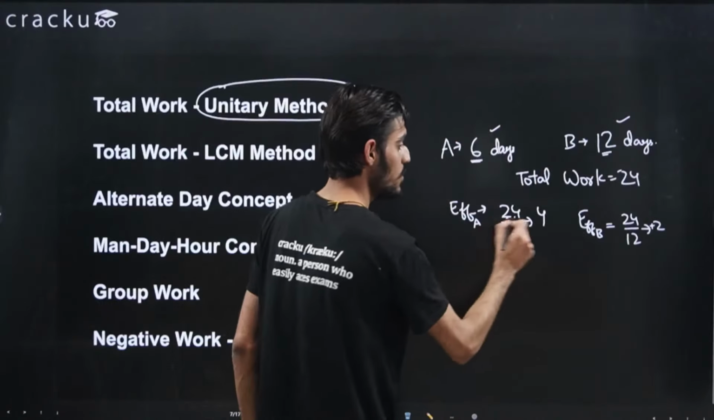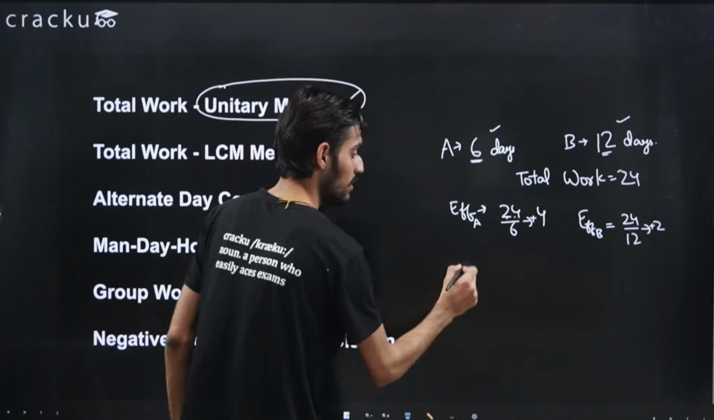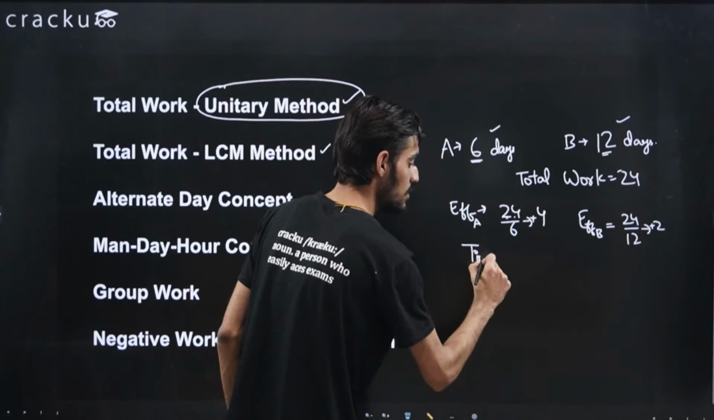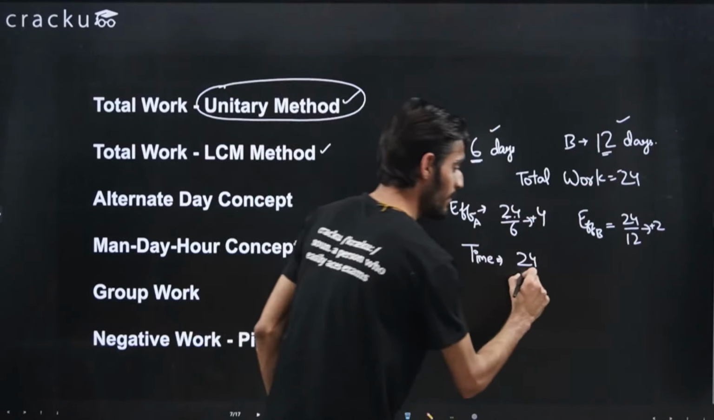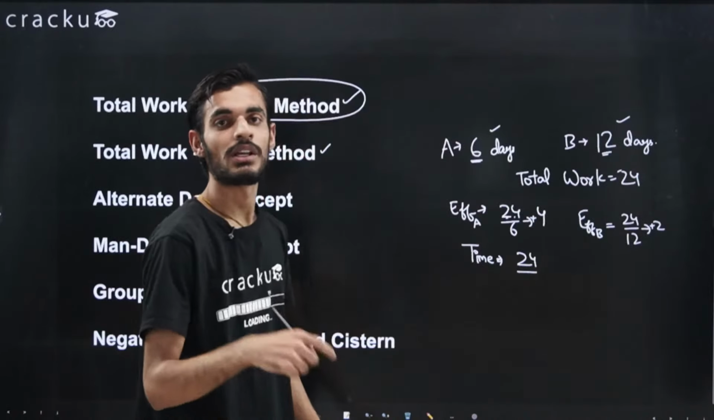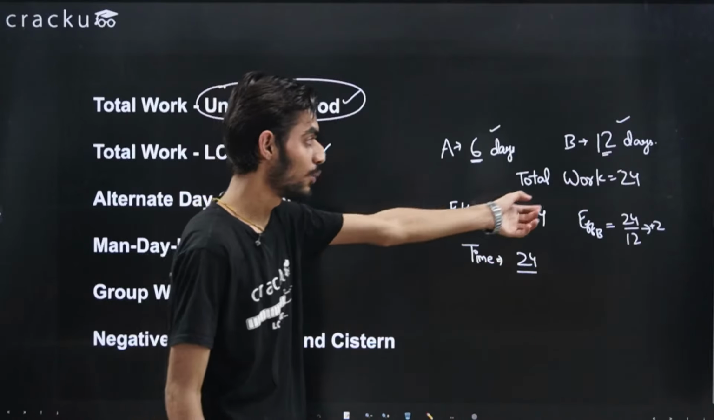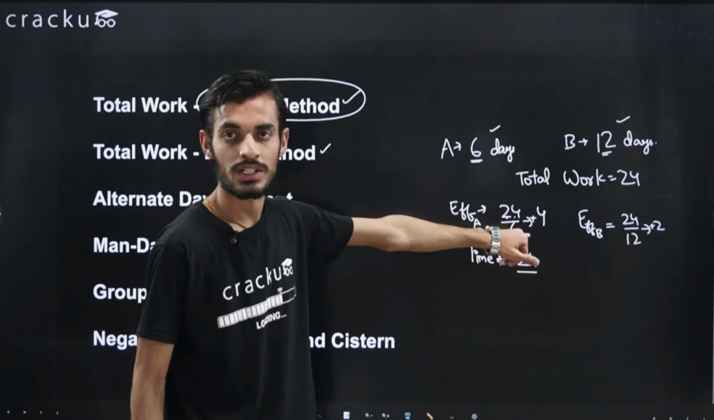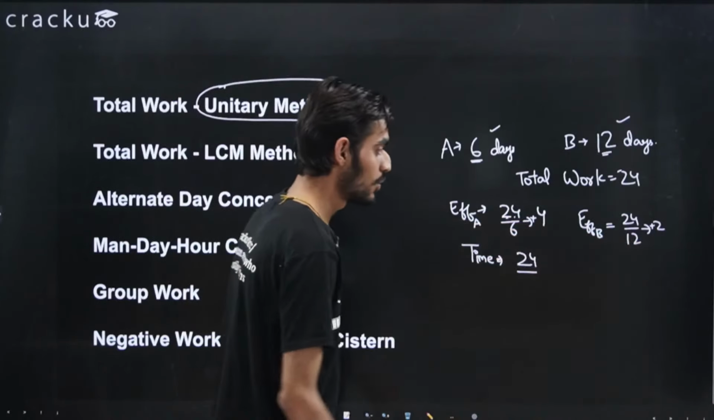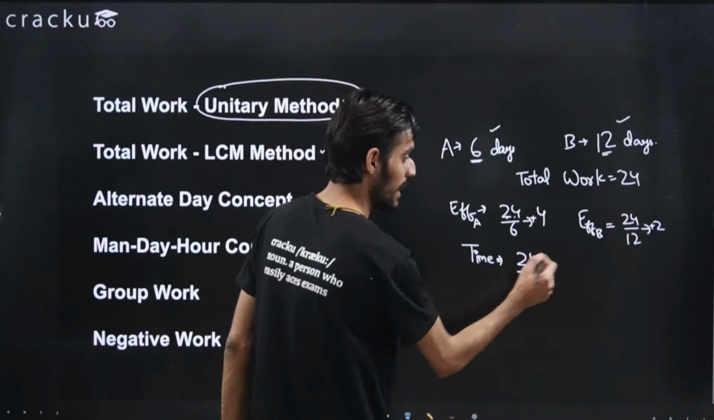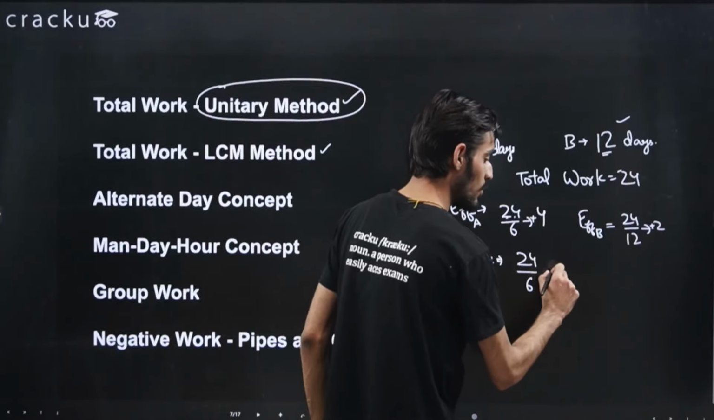Now you know that A is doing 4 units of work every day and B is doing 2 units of work every day. So the time that they will take will be equal to 24, the total work you need to do, divided by the summation of efficiencies. Because A and B are working together. Let's say I'm taking the same example, you need to make 24 chairs. A is making 4 chairs every day. B is making 2 chairs every day. So together they will make 6 chairs every day. So the time that they will take will be equal to 24 divided by 6, the combined efficiency. So this will come out to be 4, right?